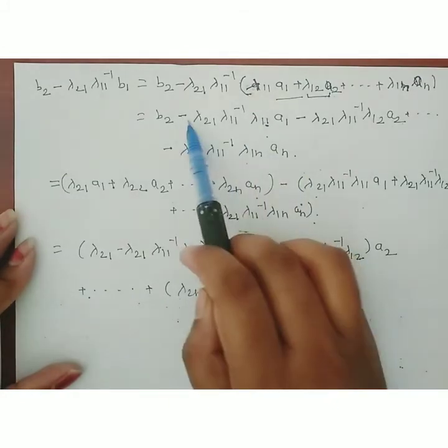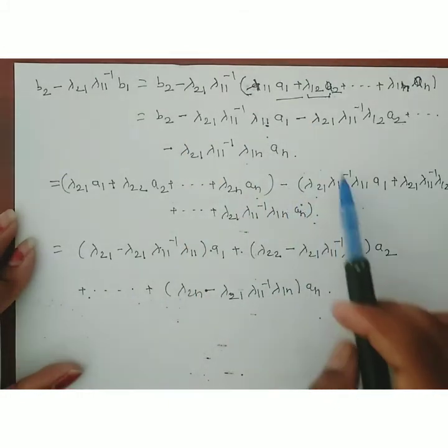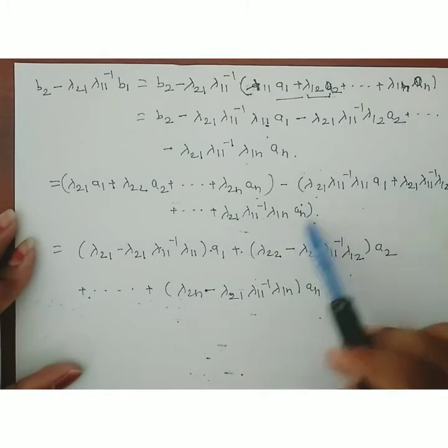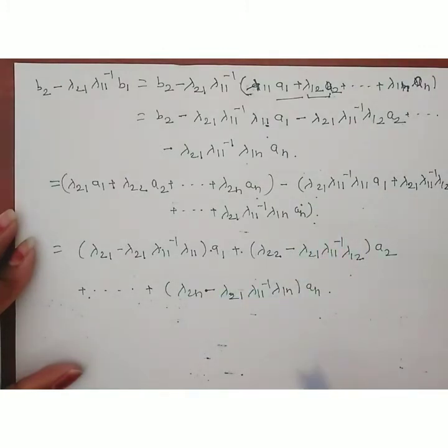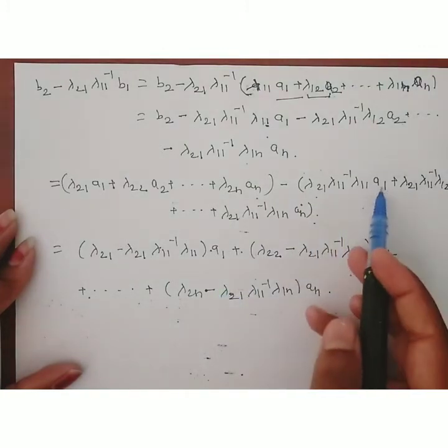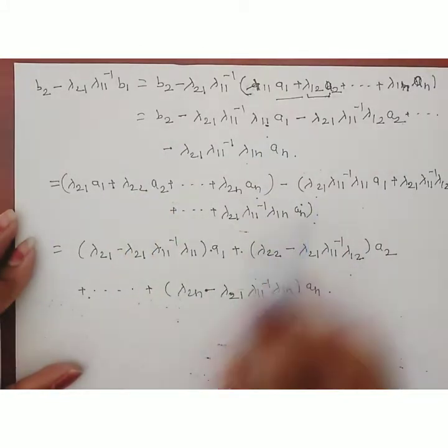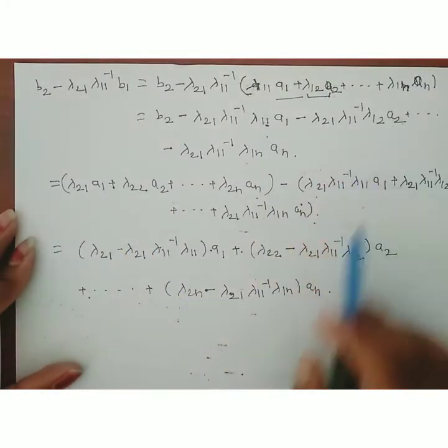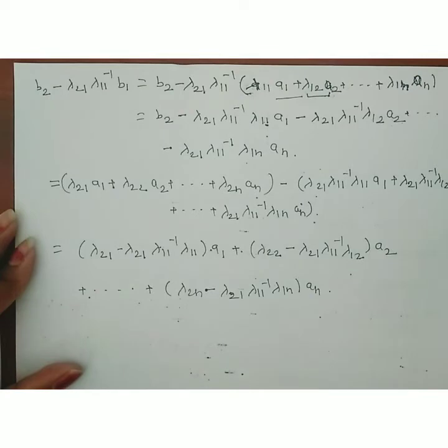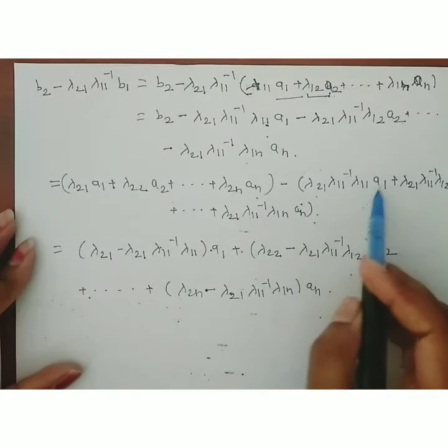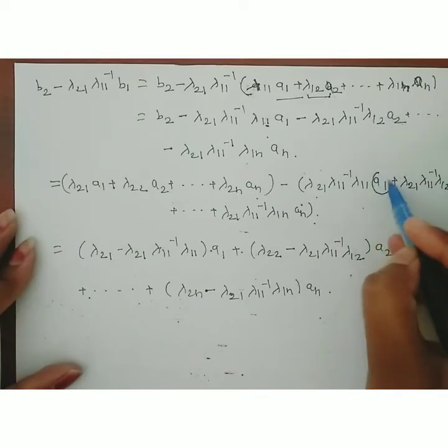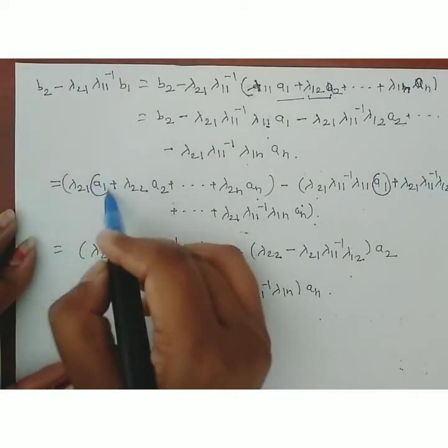Okay, only take a minus sign outside, and the added term should be inside the bracket. Then take the subtraction of both brackets, take a1, a2, a3 outside and take the coefficient inside the bracket of this term. Therefore, first consider a1. Here is a1 and this bracket here is a1.